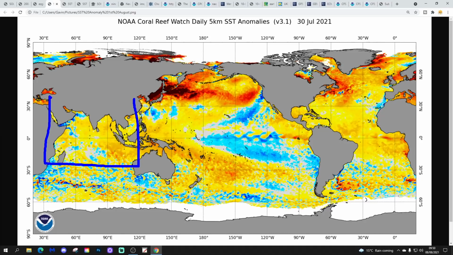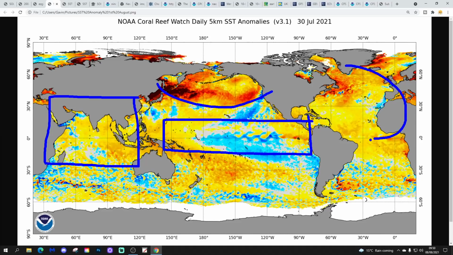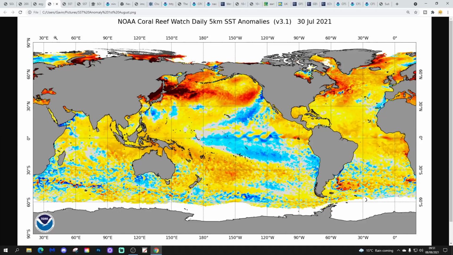I will not be focusing particularly on the Indian Ocean, the IOD Indian Ocean Dipole, in the Sunday Roundups, but we will start looking at that in the winter update. So in case anyone was wondering, we did look at the Indian Ocean in last year's winter updates, and we will continue to look at the Indian Ocean Dipole in this year's winter updates as well. But for the time being, we've got our 3 areas of interest. So we've got the ENSO region just here, we've got the Northern Pacific over there, and we've got the North Atlantic over here. So that's how the oceans were looking when we did last week's Sunday Roundup.